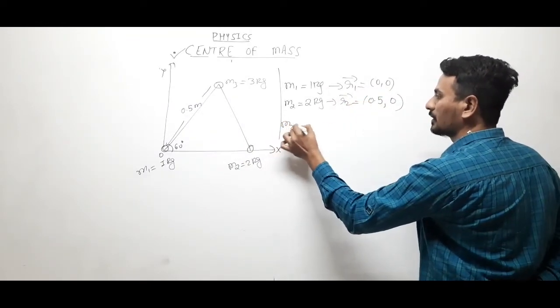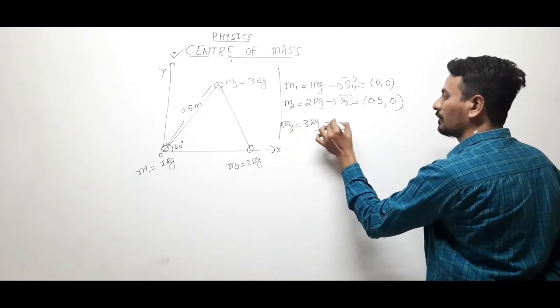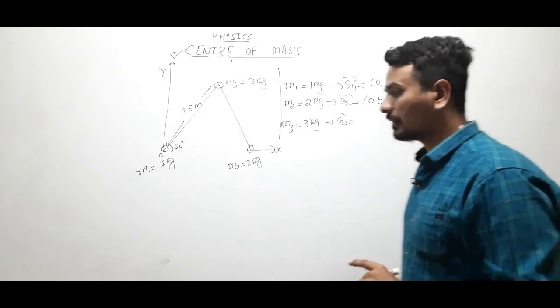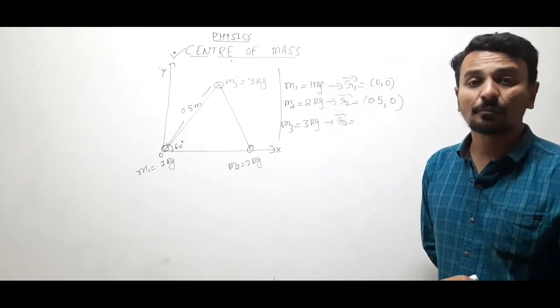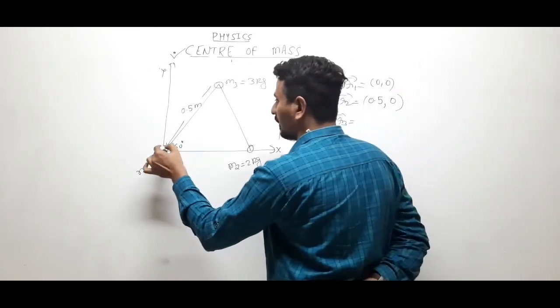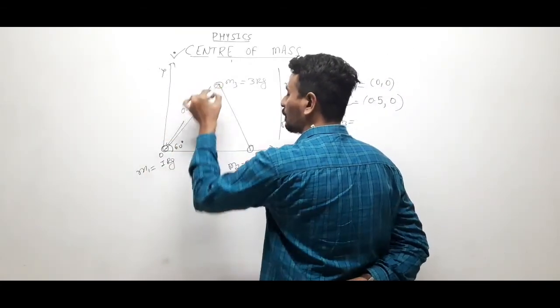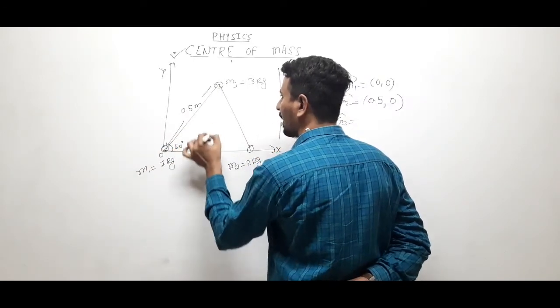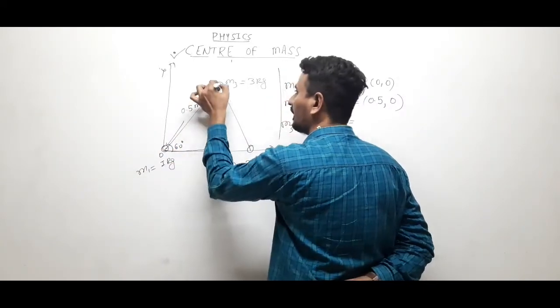Now M3, 3 kilogram. Since R1, R2 represent the position vector, it is a vector quantity. So if this is R3, 0.5, then the x coordinate will be 0.5 cos 60 and the y coordinate 0.5 sin 60.